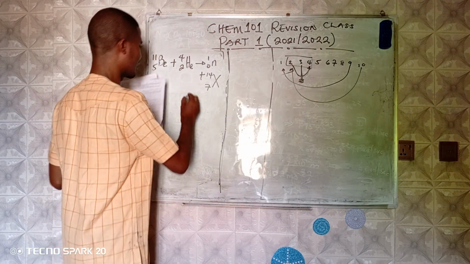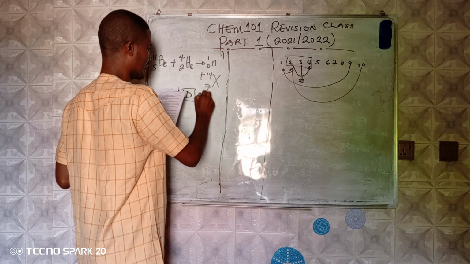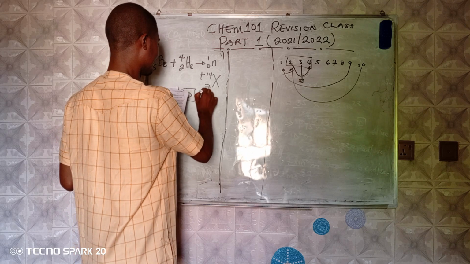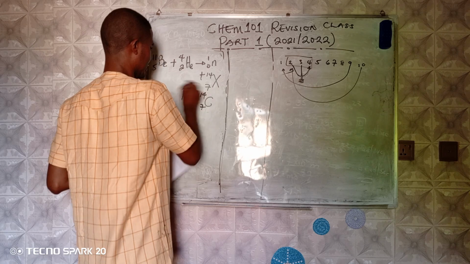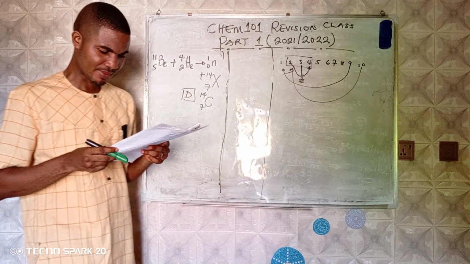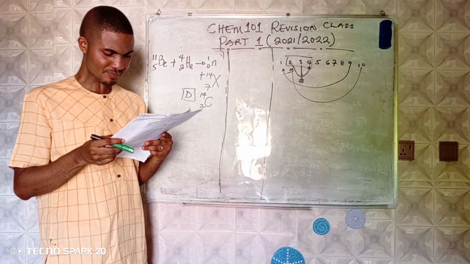So that gives us option C, carbon 14. Yes, C, 14 and 7. That is that. We'll go to question number 18.